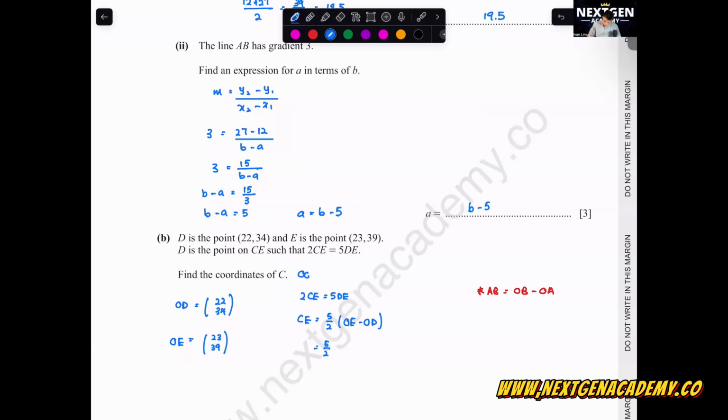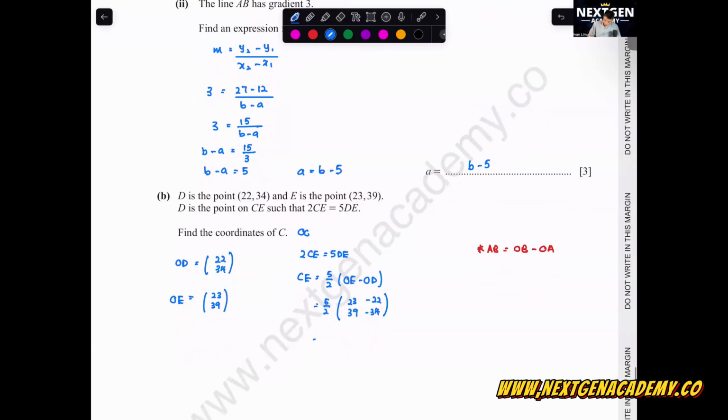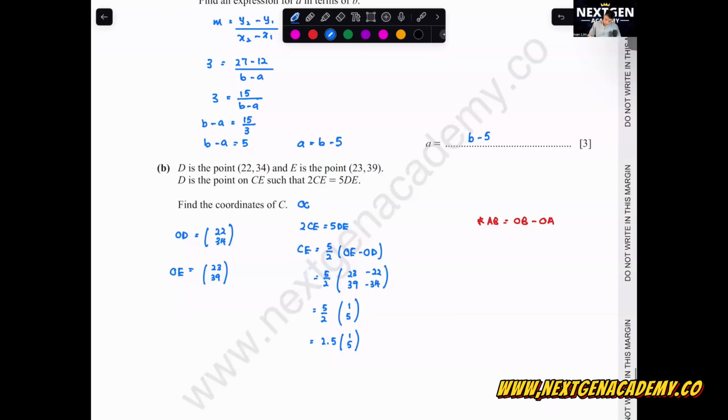What is OE minus OD? It is (23, 39) minus (22, 34). This will be 5 over 2 times (1, 5), since 23 minus 22 equals 1 and 39 minus 34 equals 5. 5 over 2 is 2.5. Why did I change it to decimal?